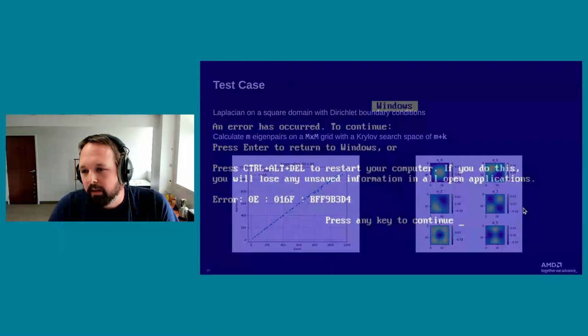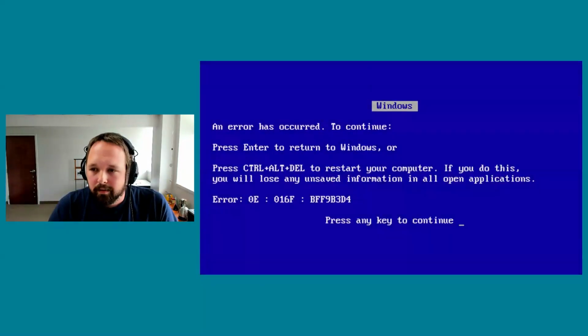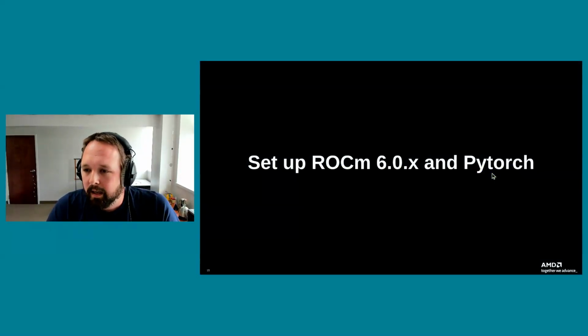All right, so if you are not comfortable with calculus, or you're like, what the heck is going on? Your brain might be doing this at the moment. So let's take a moment, hit Control, Delete, and we're going to shift gears and talk a little bit about how to set up ROCm 6 and PyTorch.